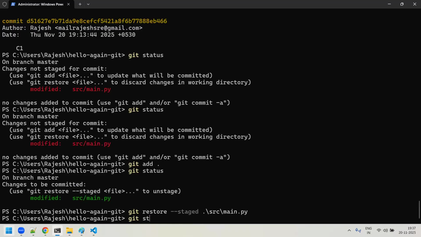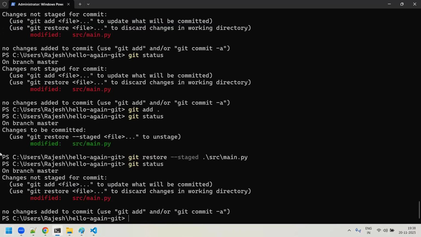When I do a git status, can you see here again that file is in a modified state. It means that you have moved that file from the staging area back to the working tree. Right? So what are the options they're showing here? For example, use git restore --staged. I'm using the same command with the same option to restore it back from the staging area to the working tree. Am I clear, sir?